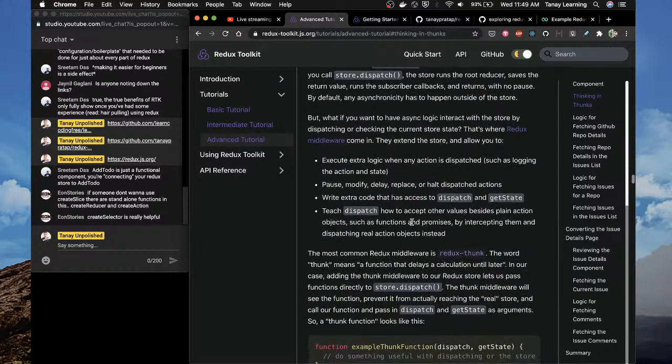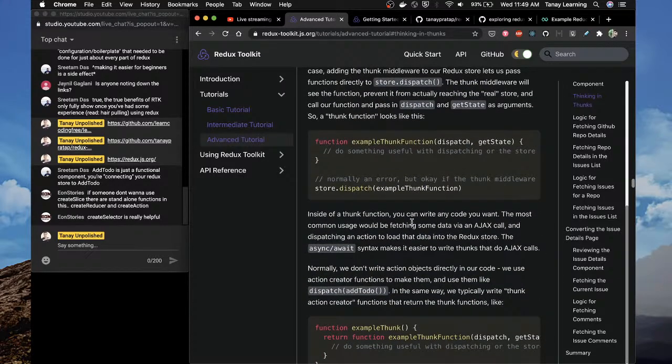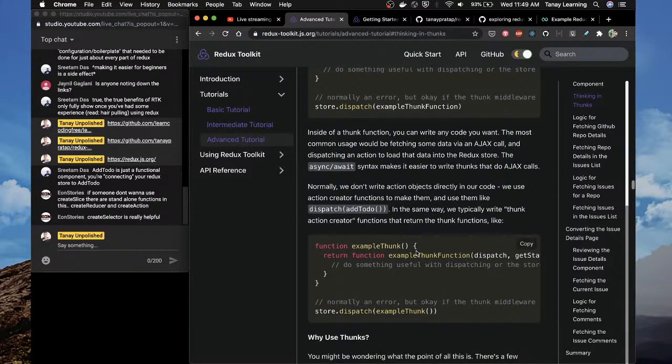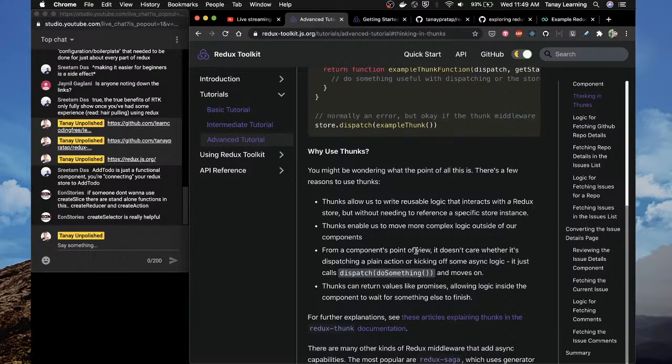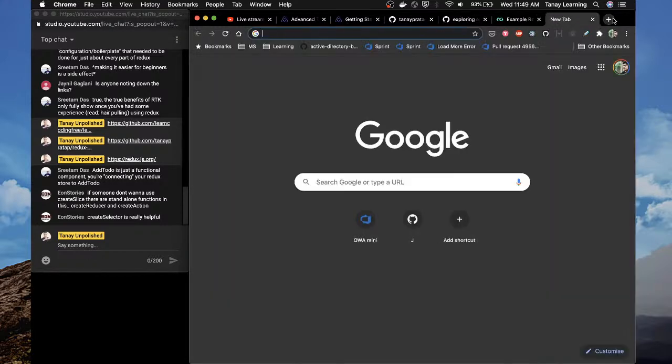Execute extra logic, pause, modify, delay. Example thunk function. Thunks allow us to write reusable logic that interacts with the Redux store but without needing to reference a specific store instance.